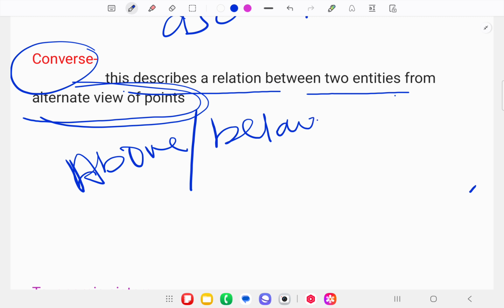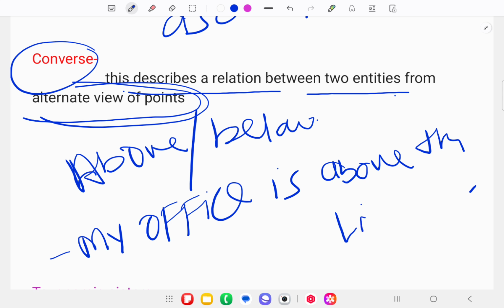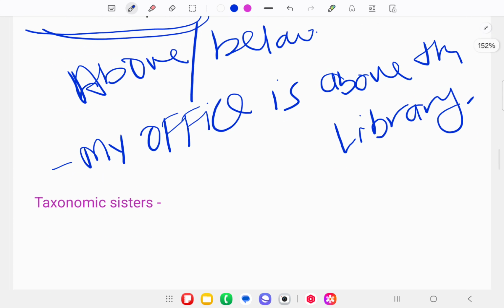If I say my office is above the library, what does this mean?